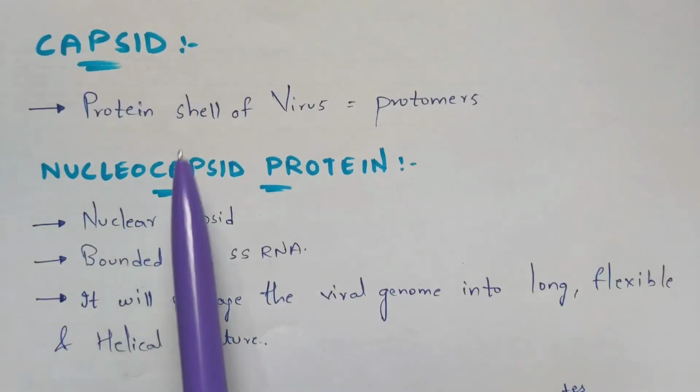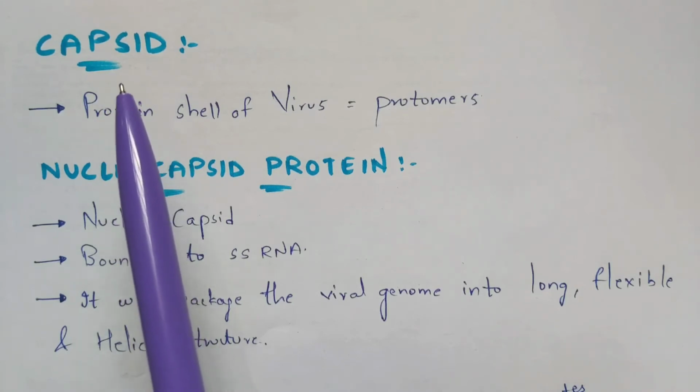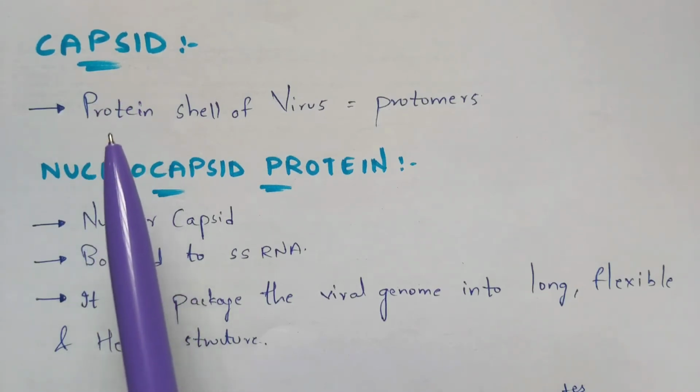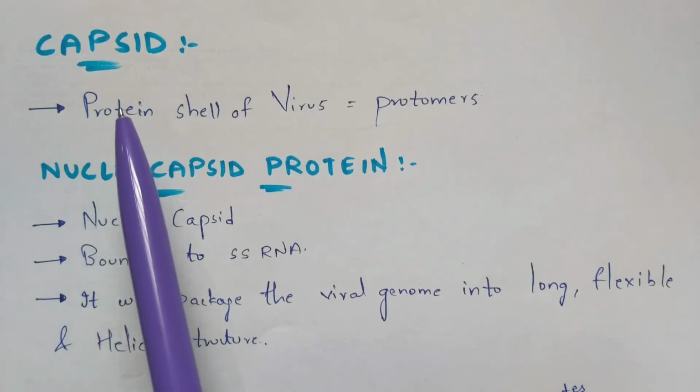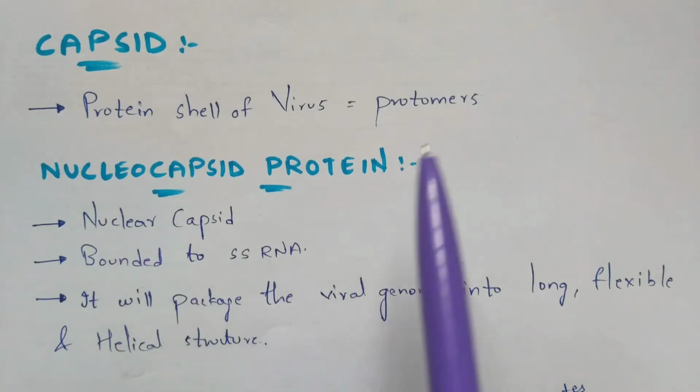And now let us discuss the capsid. This capsid is mainly present below the layer of the viral envelope. I mean, it is the second layer. The capsid is nothing but a protein shell of the virus, which is made up of several subunits called protomers.